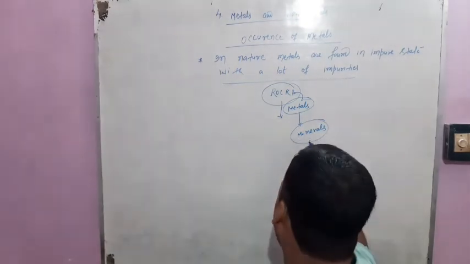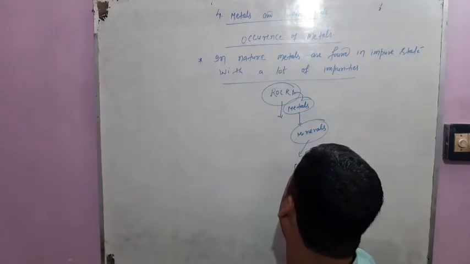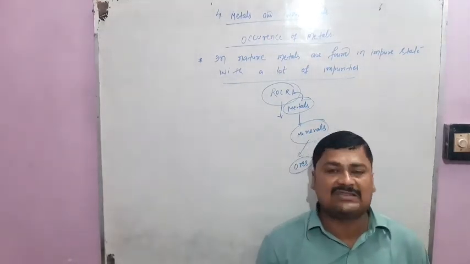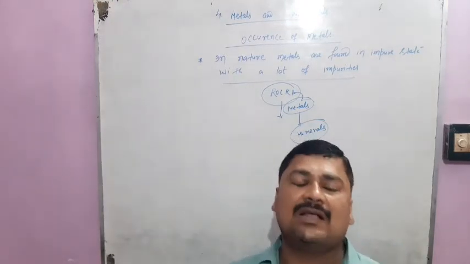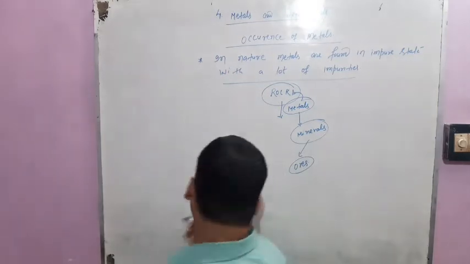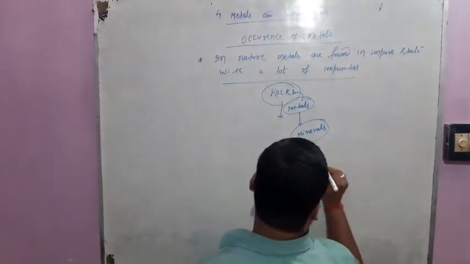Now, similarly, all minerals are not called ores. What are ores? Such minerals from which we can extract metals conveniently and profitably are called ores. Okay students, what is ore?